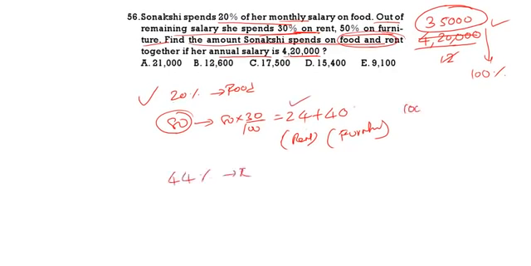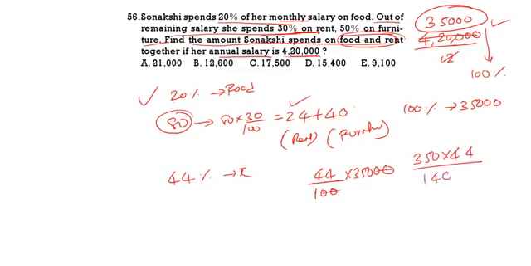If 100% is equal to 35,000, 44% is how much? 44 by 100 into 35,000. Do the calculations part. 2 zeros cancel. 350 into 44. So 4 into 350 is 1400. So our answer is 15,400. 15,400 is the correct answer. Option 4 will be our correct answer. See the next question.